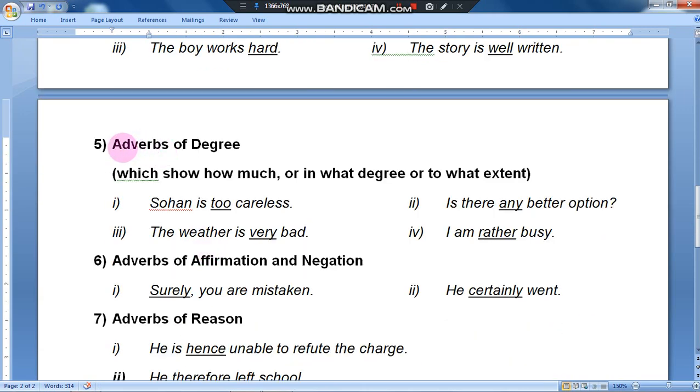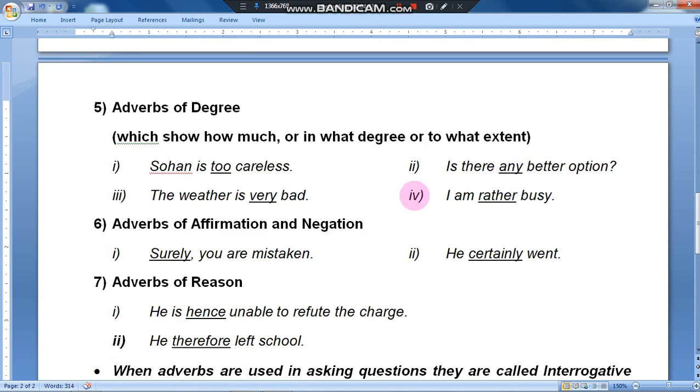Next, adverbs of degree, comparison especially, which show how much, in what degree or to what extent. Sohn is too careless. Sohn is careless, but he is too careless, meaning the intensity is very high. The weather is very bad. The weather is bad, accepted, but it is very bad, meaning the intensity is very high. I am rather busy. Here "rather" is an adverb.